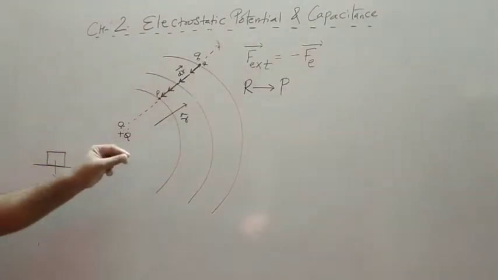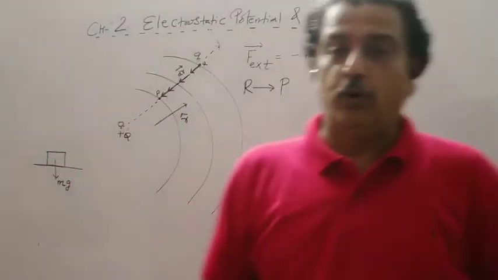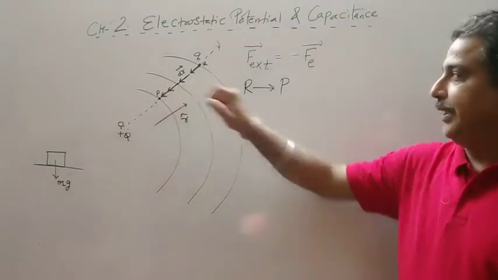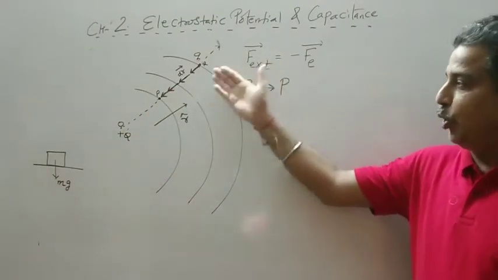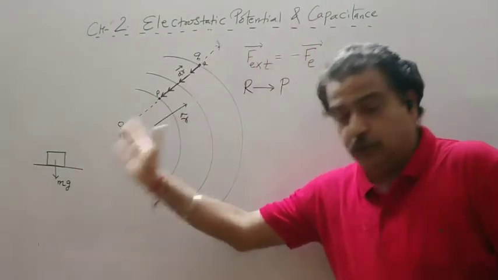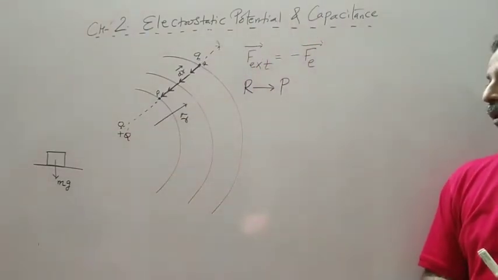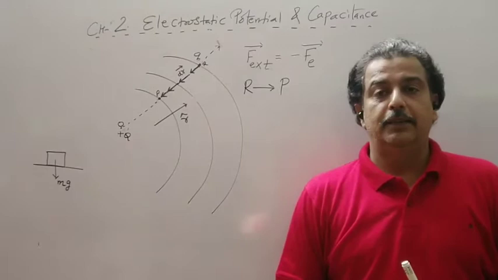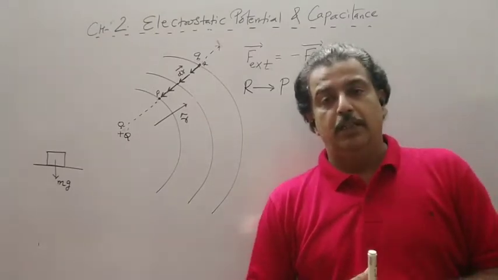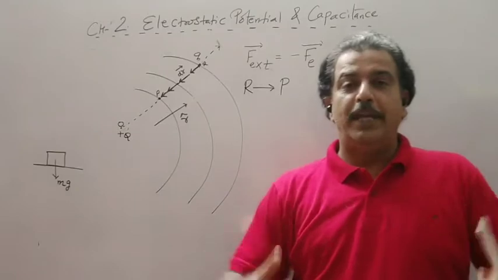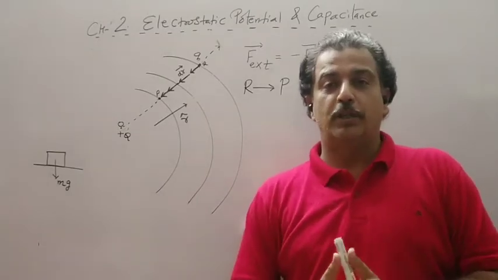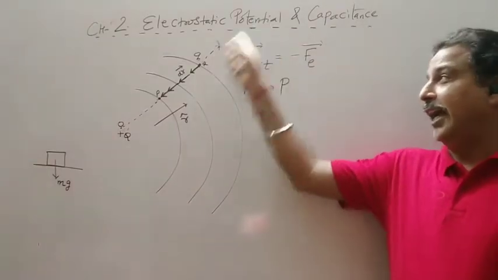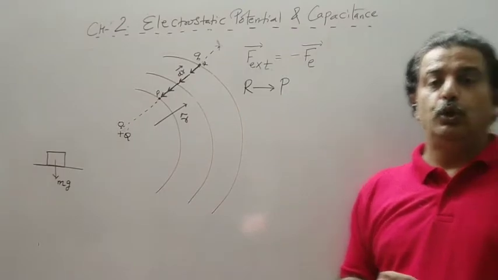So the direction of this electric force will be radially outward, or from O to P, and our external force should be from P to O or R to O. So it should be clear that the second assumption is work should be done in such a way that acceleration should be 0, and to make acceleration 0, the velocity should remain constant. And for velocity to remain constant, the entire path should be divided into small elements.